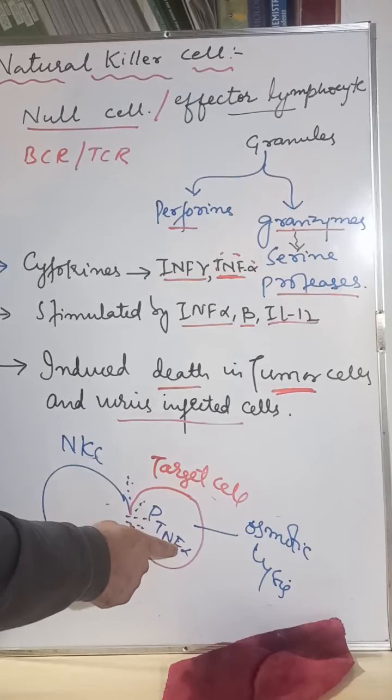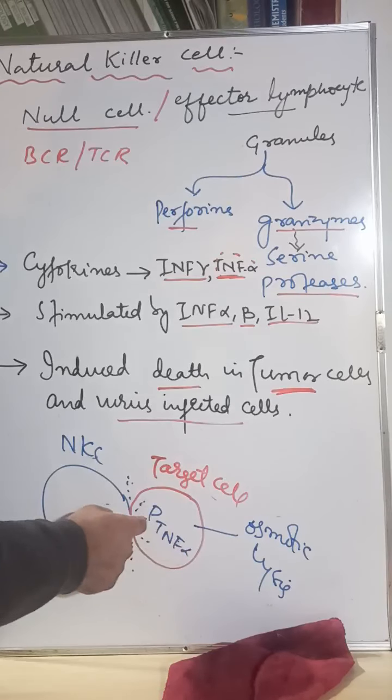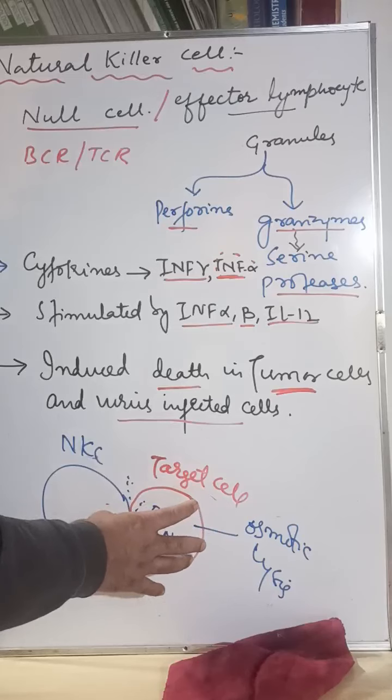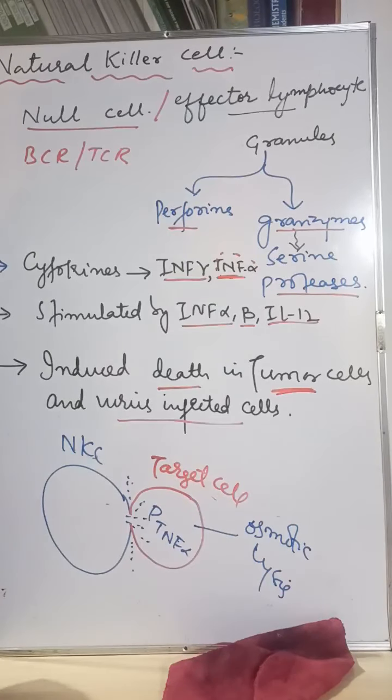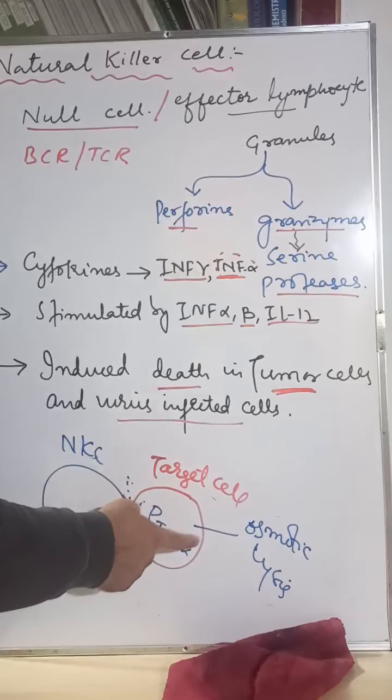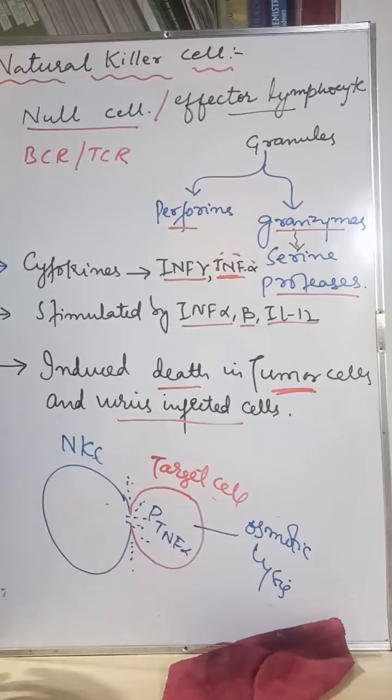And what is this? Tumor necrosis factor alpha, right? And what is this? Proteases. They basically induce cell death. Tumor necrosis factor alpha induces cell death in the target cell. Proteases can damage the proteins, digest the proteins inside, and when the fluid enters into the target cell, that can lead to what? Osmotic lysis. So I hope it's clear.